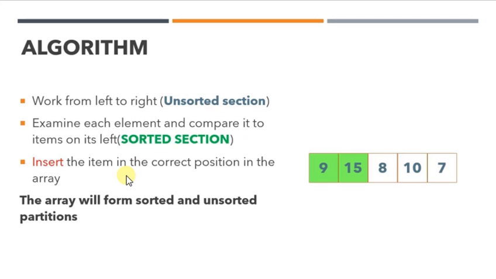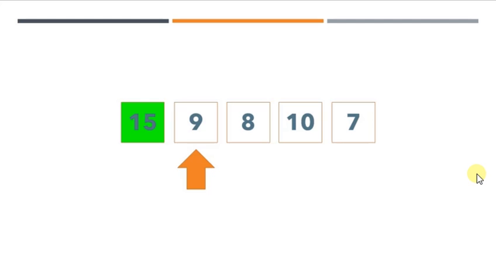Okay, so you might be observing here that the array will form a sorted and an unsorted partition. The green color which I have shaded over here shows the sorted partition, whereas the rest of the elements remain in the unsorted partition. Now let's follow these steps and see what happens if I repeat this algorithm for each and every element in the array. Okay, so again let me repeat.